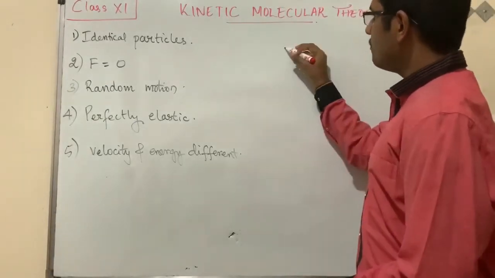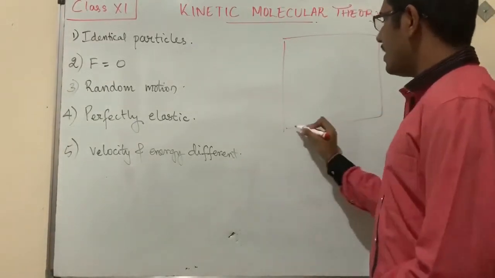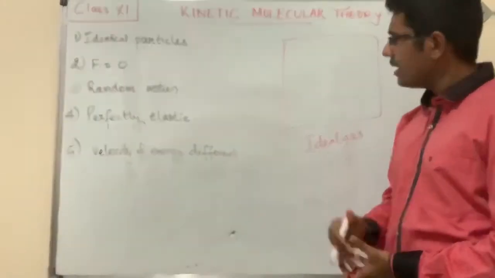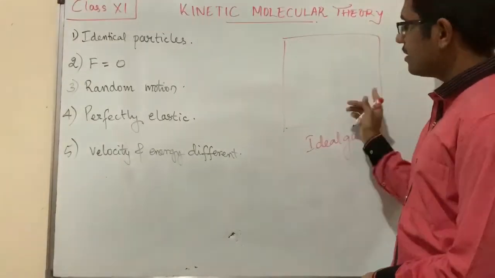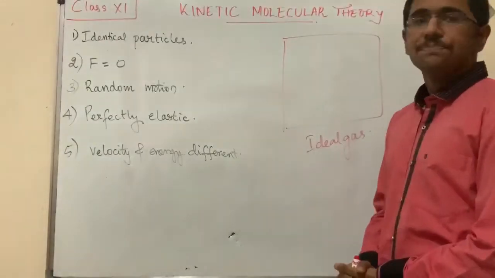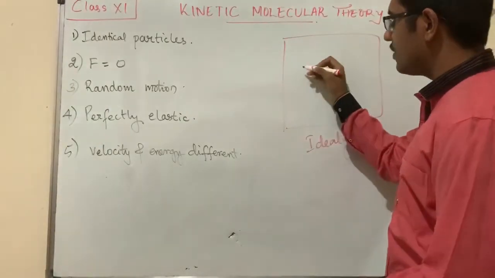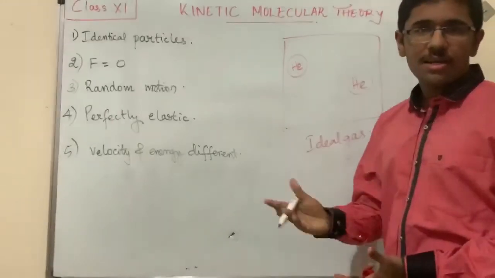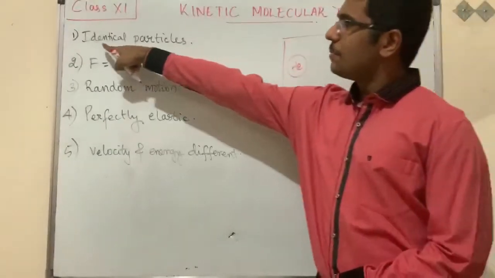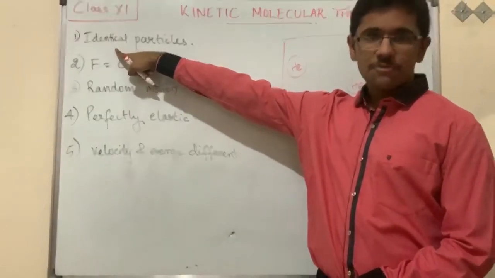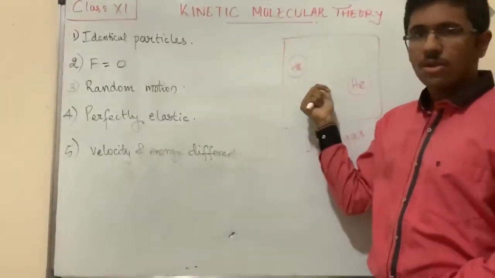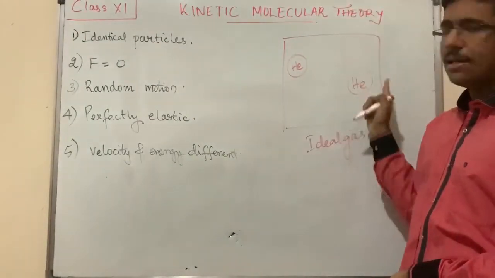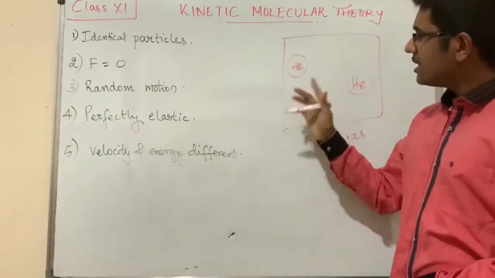Let's consider a room which is filled of ideal gas. Any gas you consider, any gas which is non-reactive, and be it in a room, it is filled with ideal gas. So let's consider helium gas, for example. So helium atoms will be in constant or random motion. So the first postulate states that if ideal gas is filled in a particular closed container or a room, we can say that the particles will be identical. That means all the molecules of helium will be identical to each other. So that's the first postulate.